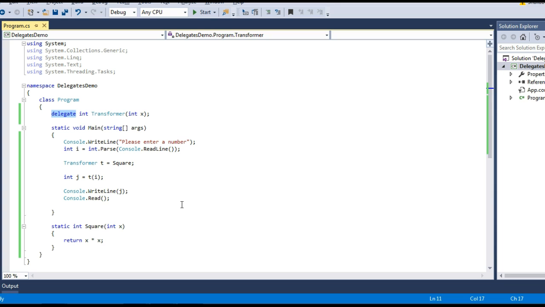If you're working on big projects like insurance or banking projects, you will need to use delegates more and more in your classes. It helps you to design flexible classes. Also, the delegates concept takes some time to get used to, but once you get used to it, it's a very powerful and very interesting concept.